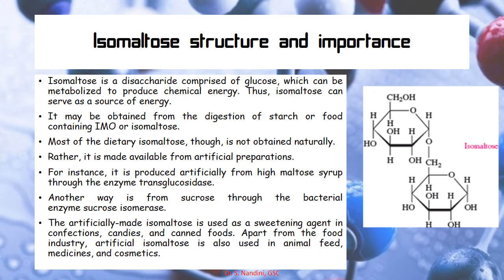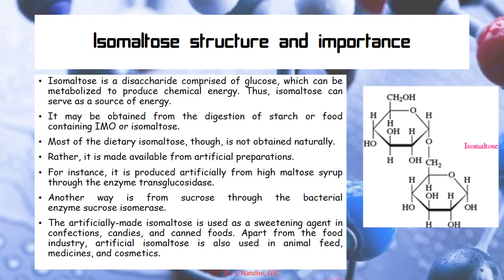For example, a high amount of isomaltose can be prepared from maltose syrup through an enzyme called transglucosidase. Another way is from sucrose through the bacterial enzyme sucrose isomerase.